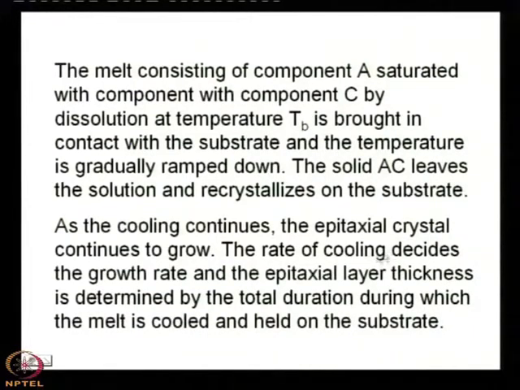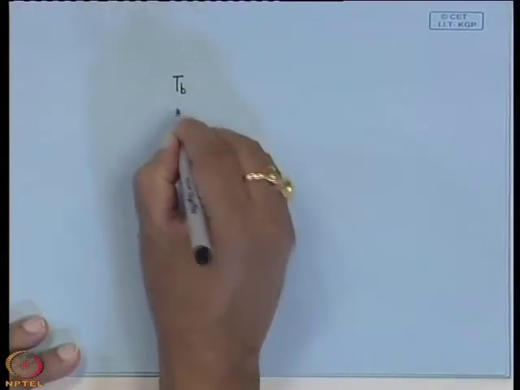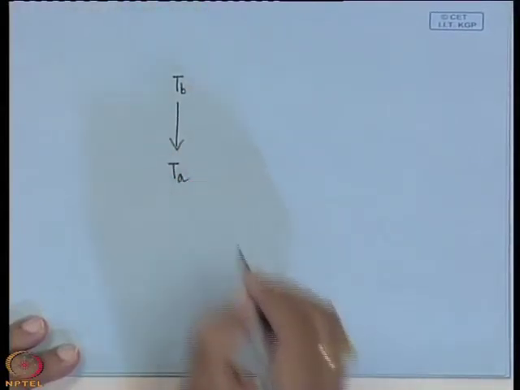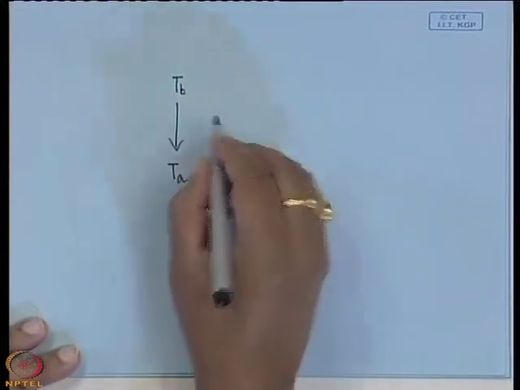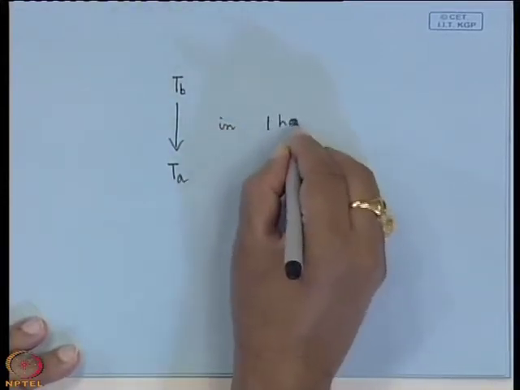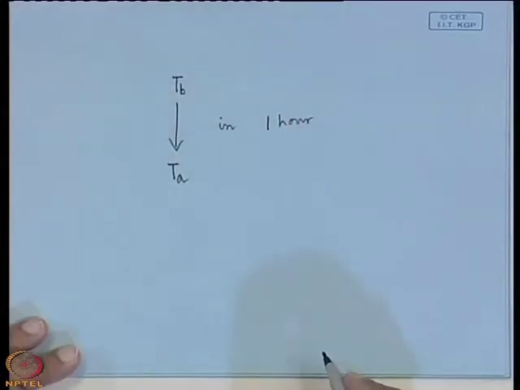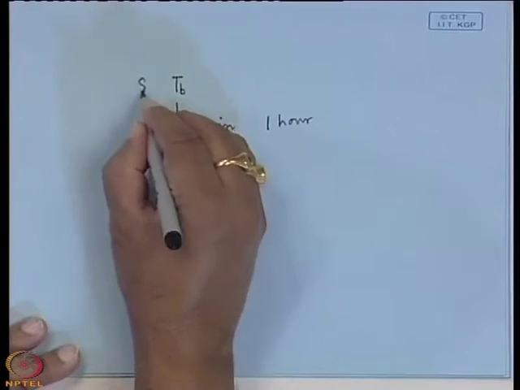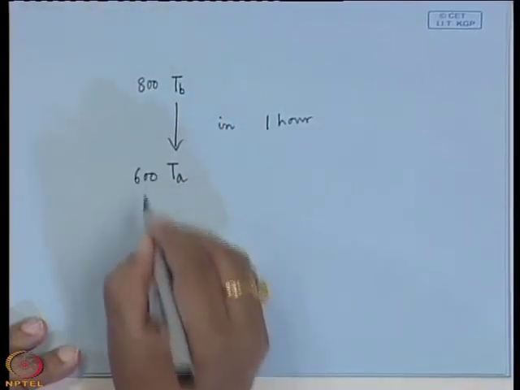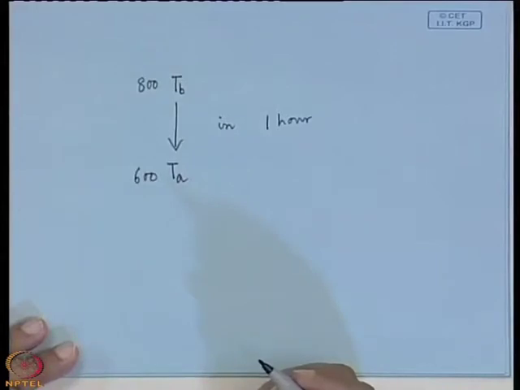So, cooling rate is basically the growth rate. Okay, the growth rate will be determined by the cooling rate. Cooling rate means, say in this case, if the temperature is lowered from Tb to Ta in say 1 hour, what is the rate of cooling? Tb minus Ta degree centigrade per hour. If it is 800 and 600, that cooling rate is 200 degree centigrade per hour.